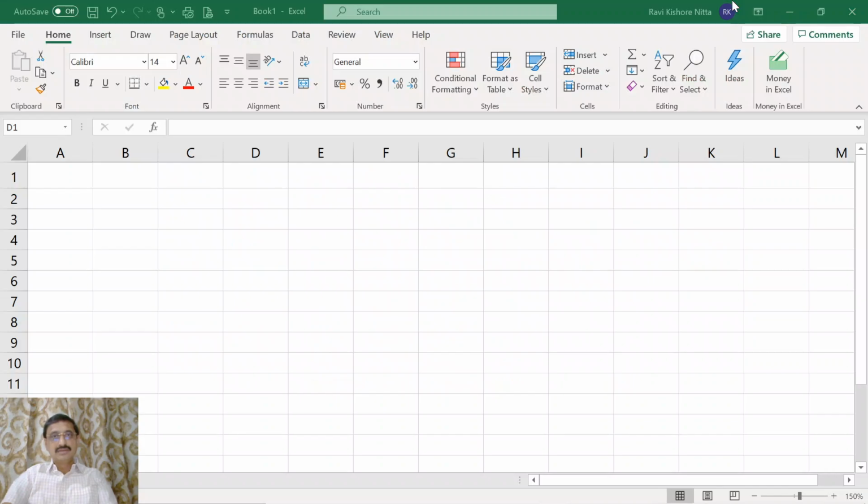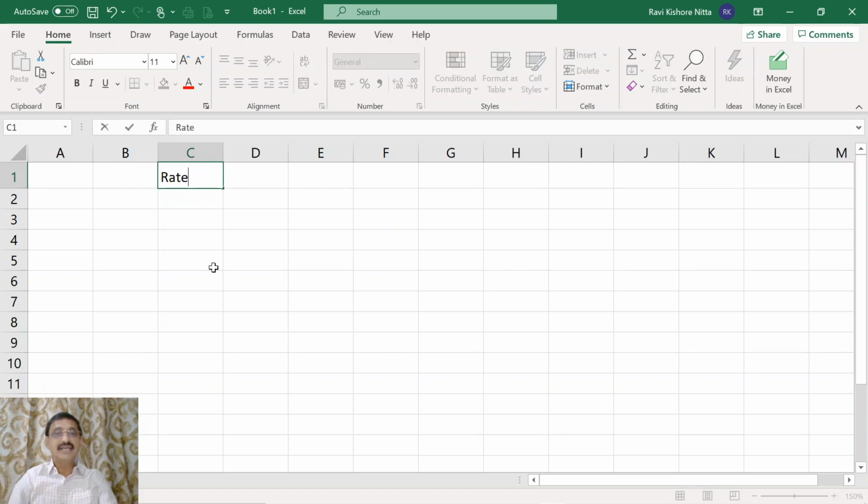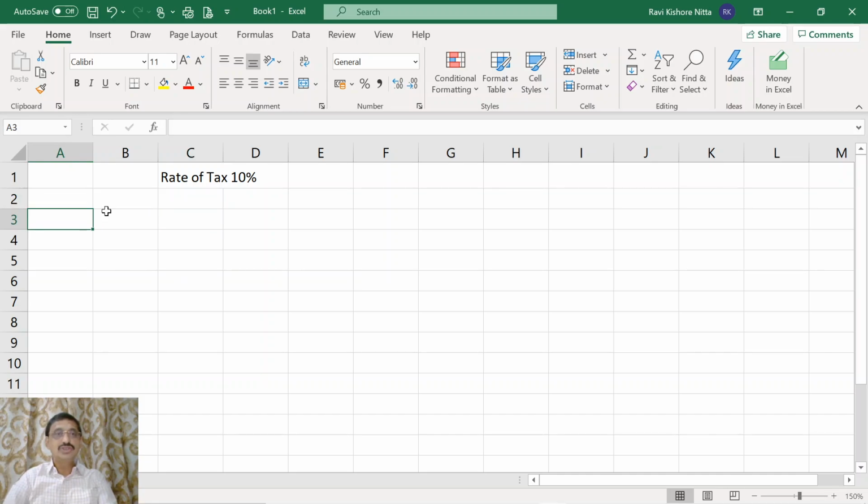Let us assume the rate of tax be 10% for convenience sake. And we assume it to be multi-point taxation.